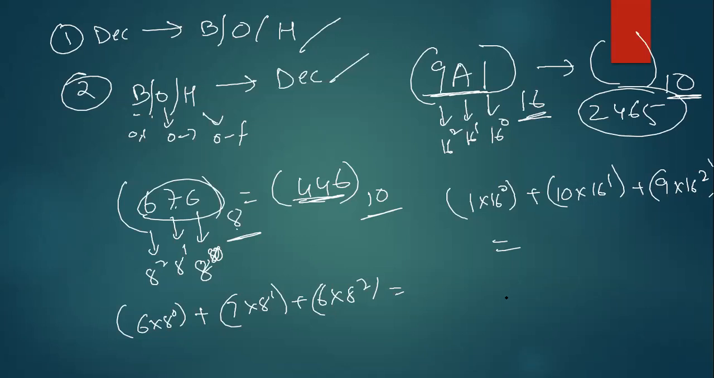Guys, anything power 0 is 1. 8 power 0 equals 1. 9, 10, anything power 0 is 1. 8 power 0 is 1. 16 power 0 is 1. 2 power 0 is 1.